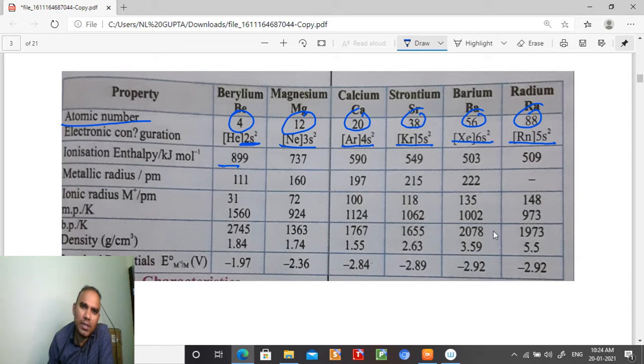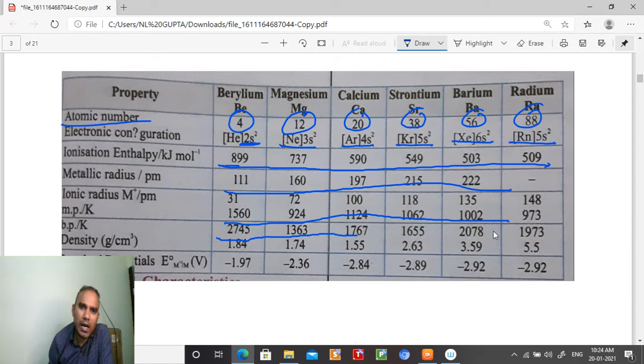Ionization enthalpy, you see student, down the group it is decreasing. Metallic radius, down the group it is increasing. Ionic radius, down the group it is increasing. Boiling point, down the group it is also getting decreased, student. Density, it is also getting decreased, student, down the group. Somewhere it is increasing. Firstly it decreases, then it increases, student. Standard reduction potential, down the group it is getting more negative, student.